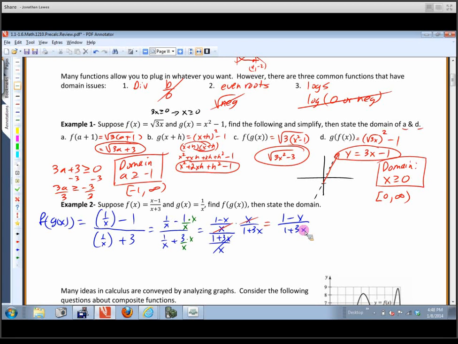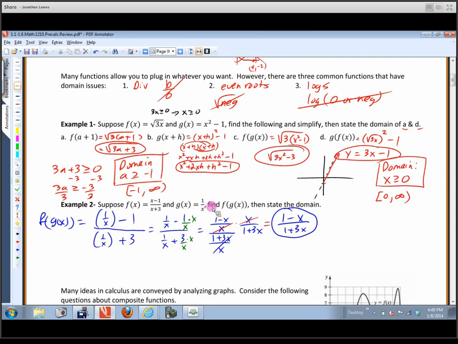And this right here is the final answer. This is what f of g of x is. This is what we get when we simplify. Now, it does say state what the domain is. Now, you need to be a little bit careful with this, and this is the way I like to do this. I like to tell students that if you're trying to find the domain of a composite function, look at the inside function. Look at the function that you start with. That's this one right here.